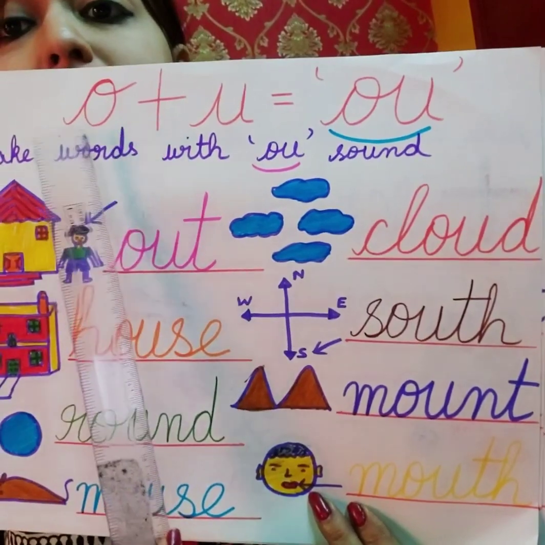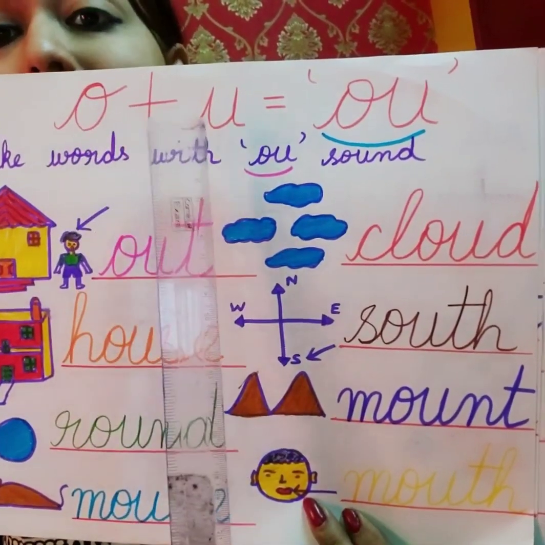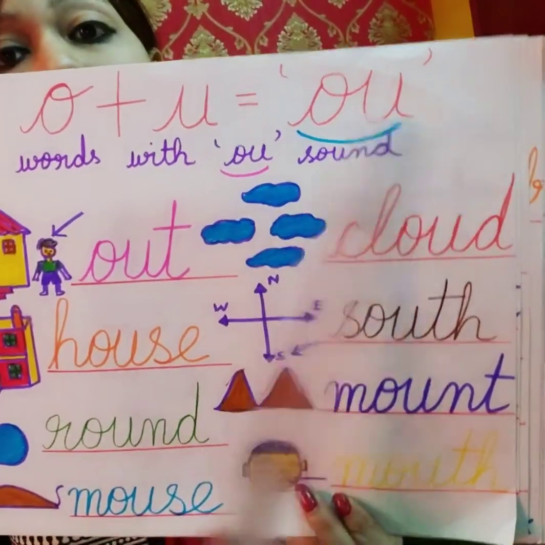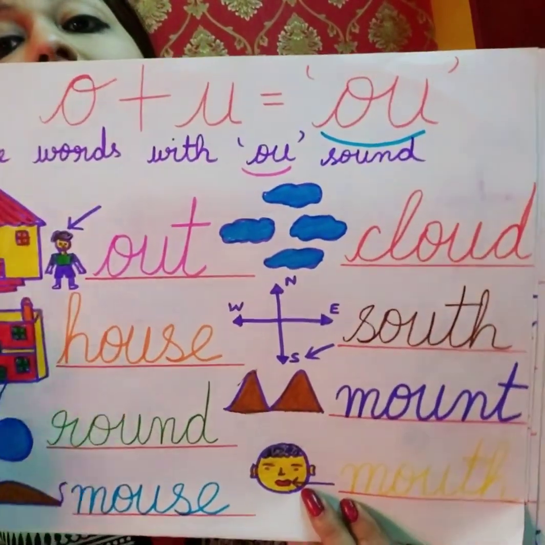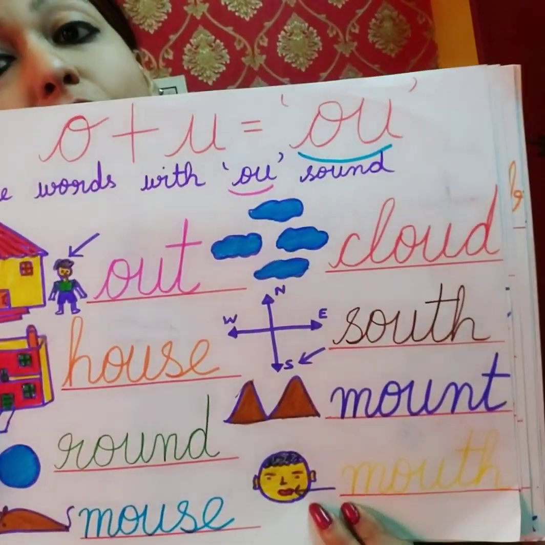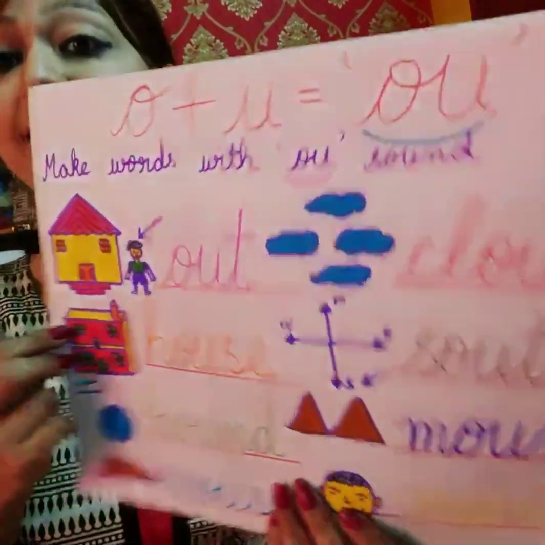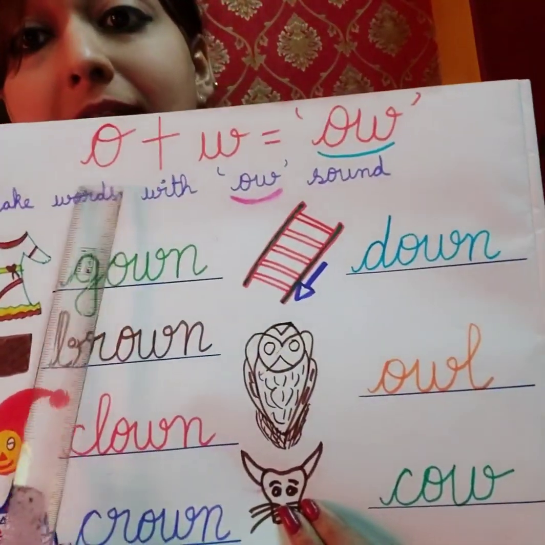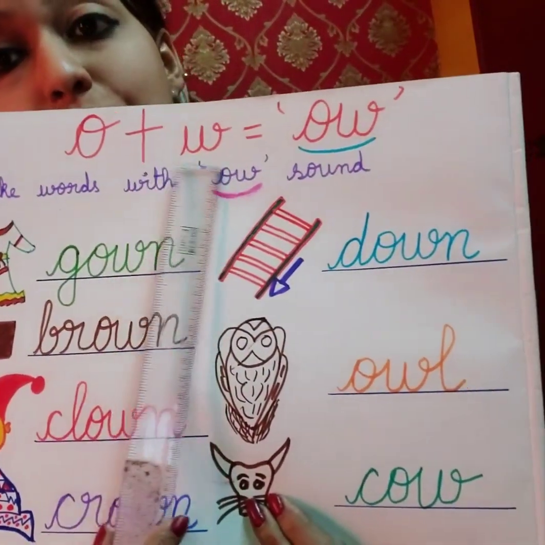Whenever we hear ow sound, we use o and a. It makes ow sound. This is our revision work. These words we have already done previously, and today we have done this ow sound. This is new to us.